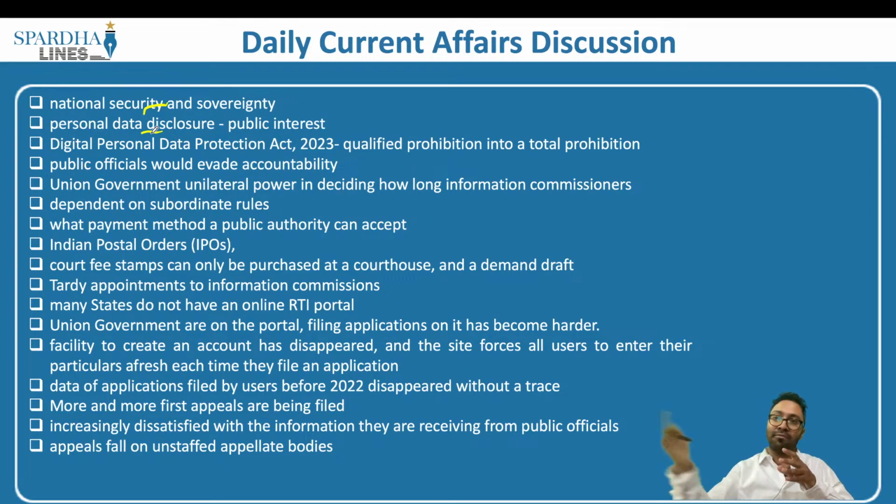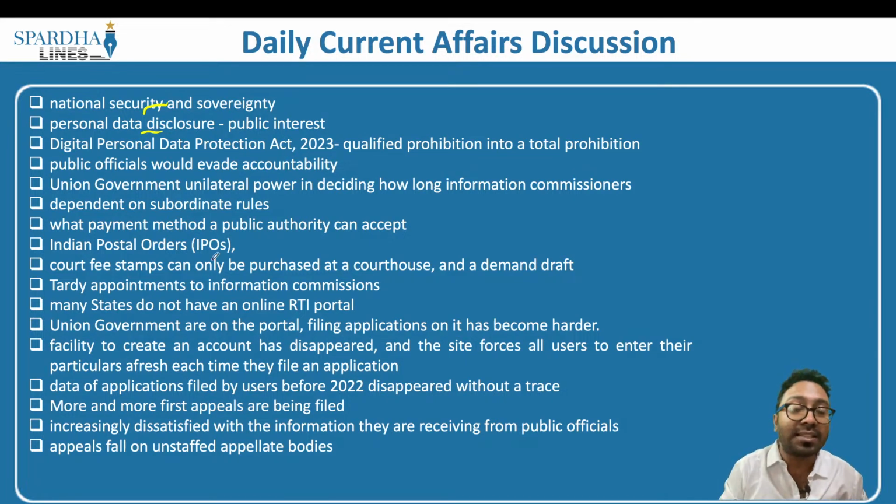But someone else files an RTI and asks for the personal assets of this person. This is a hypothetical situation I am giving. Ideally they should give out the information, but if that authority decides it need not be given because it is personal in nature, despite the public interest, the person is not given the information. That happens to be the second major grievance.